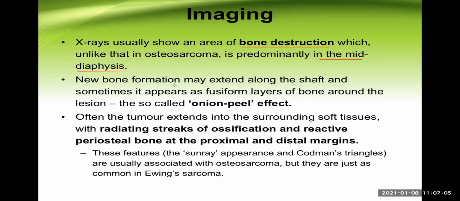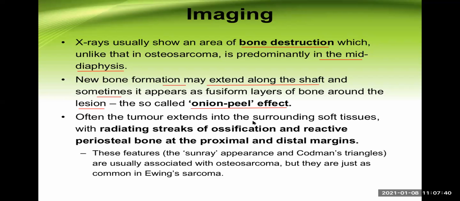Now, new bone formation occurs in Ewing sarcoma also, but it may extend along the shaft and sometimes it appears as a fusiform layer of the bone around the lesion. It almost looks like an onion peel appearance. So at the center, there is a malignancy, and around that malignant mass there will be layer by layer bone formation, which looks like an onion peel appearance or onion peel effect.